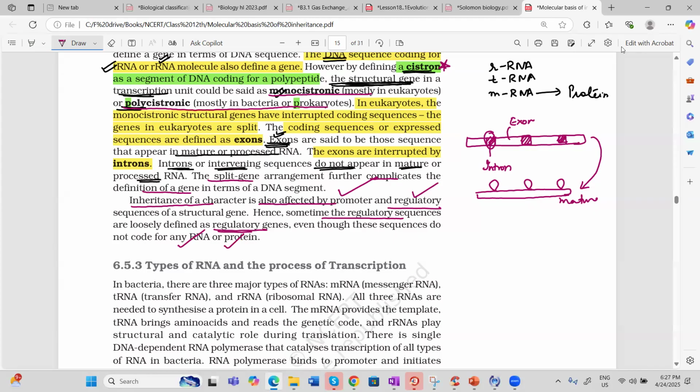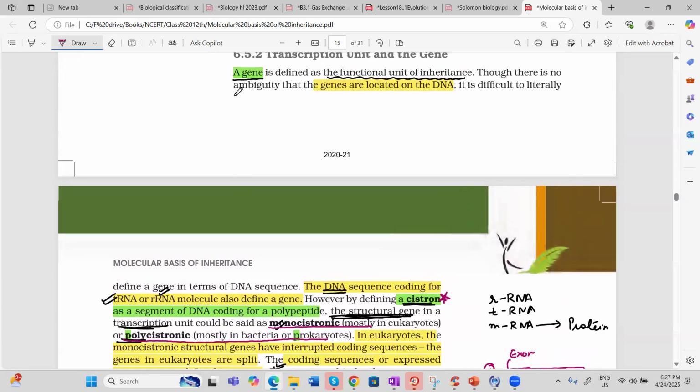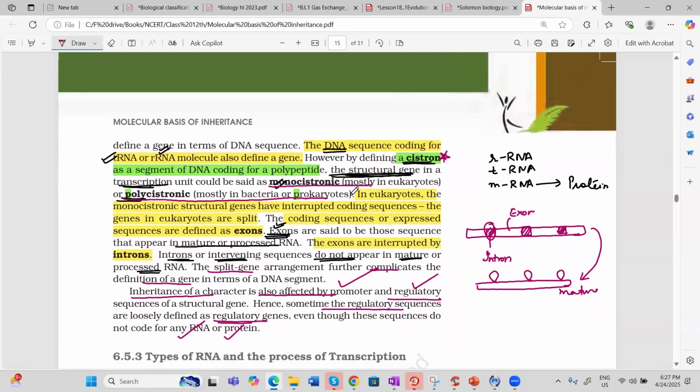So that is why, for the definition of gene, the one segment which is making protein is known as cistron. Otherwise, what is the definition of gene? It is actually the functional unit of inheritance. So just read up till here. If you have any doubt, then ask.